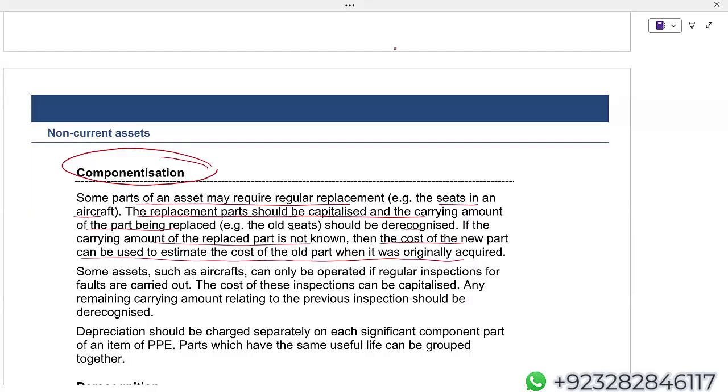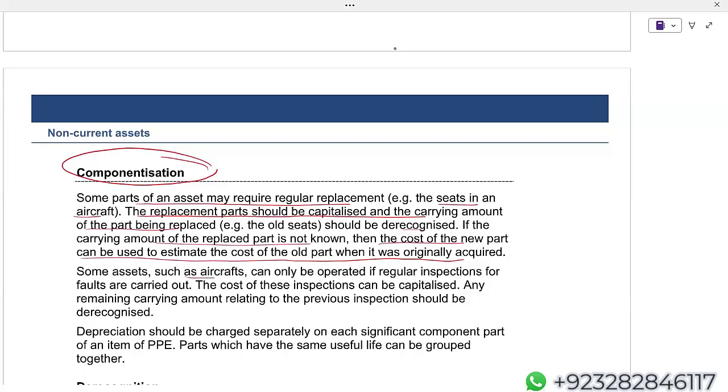For example, if you are replacing the old seat and putting in new seats, and assuming you don't know the value of the old seats, then you have to estimate. The new seat which I have bought today is for $5,000, assuming a useful life of, let's say, 5 years. I'll be depreciating it over 5 years, but after 3 years we will replace it. So it means a very simple calculation. Then at the time of replacing this seat, the carrying amount will be 2,000. If you don't know the replacement asset value, then you have to estimate.